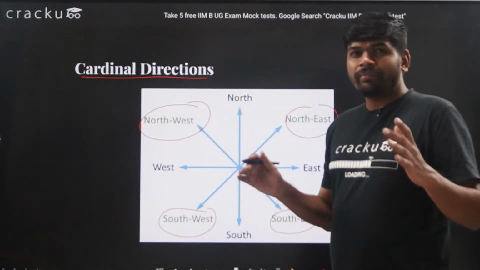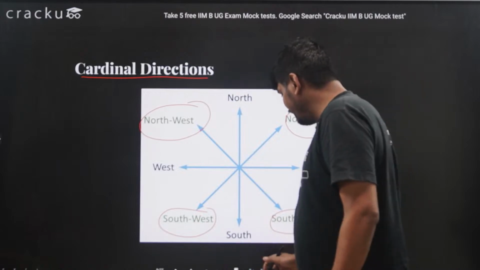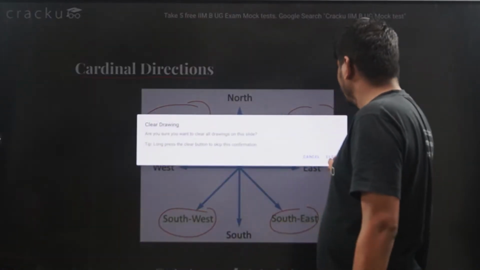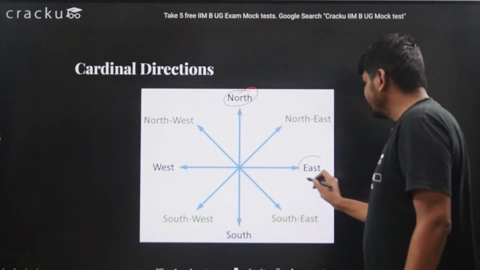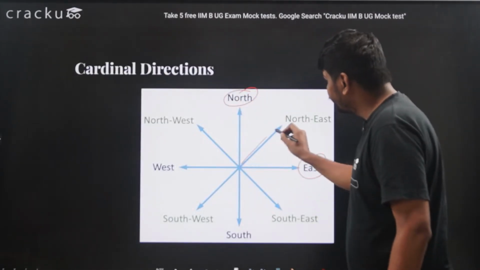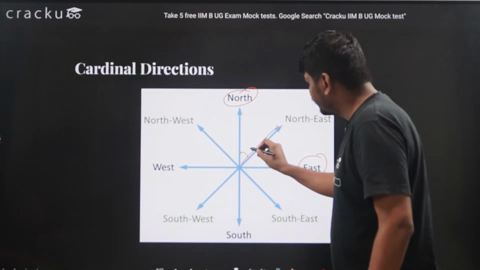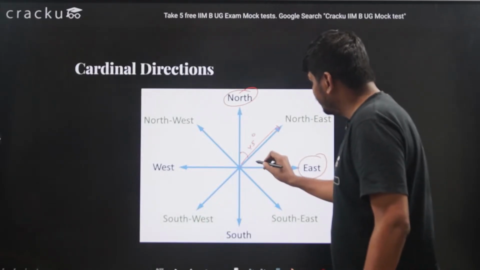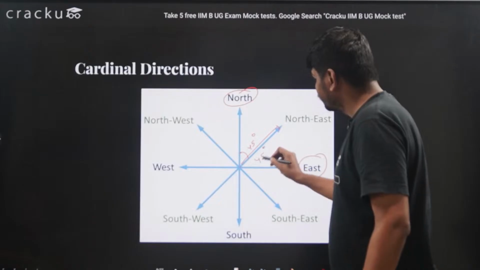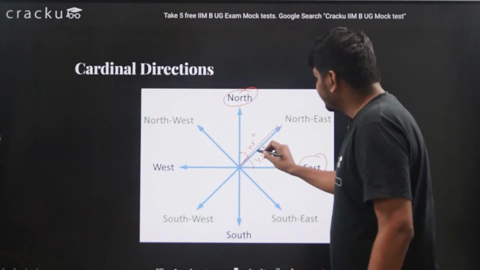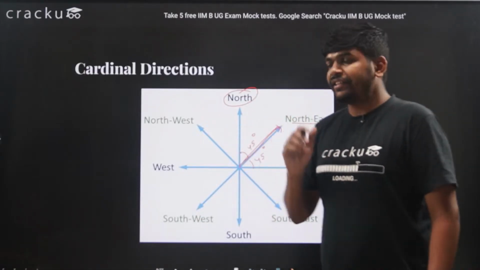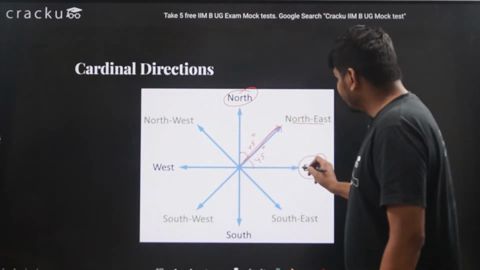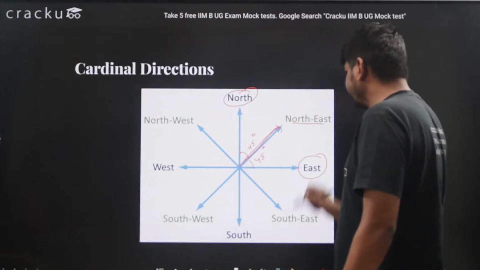So how do I define these directions? Between north and east, exactly between these two, if this angle is 45 degrees and this angle is also 45 degrees, then this direction will be the northeast direction, because it is lying between north and east.